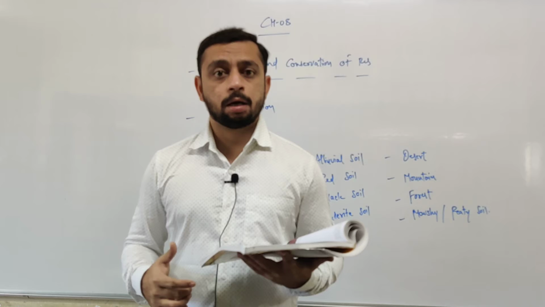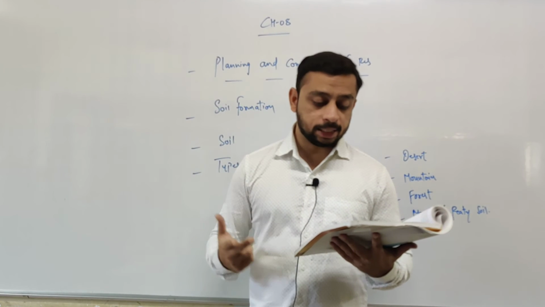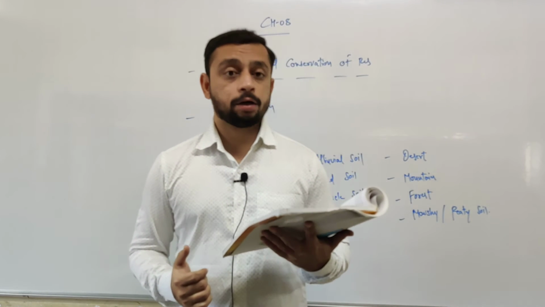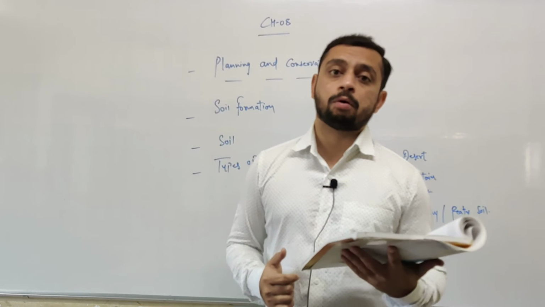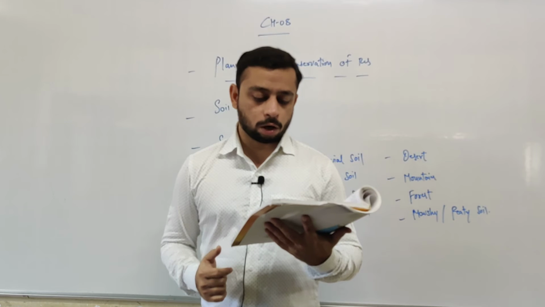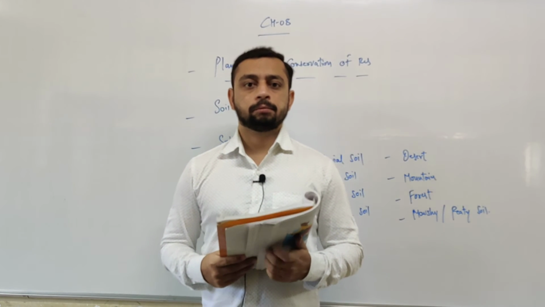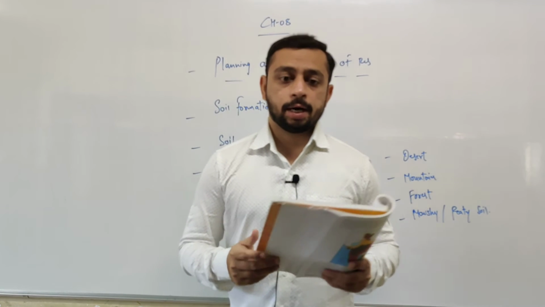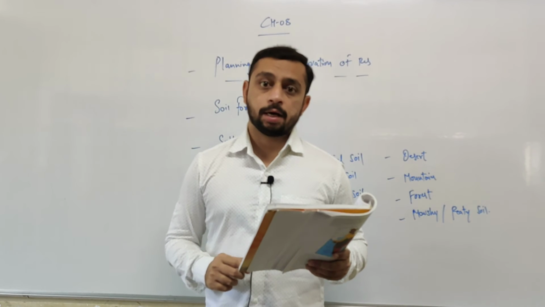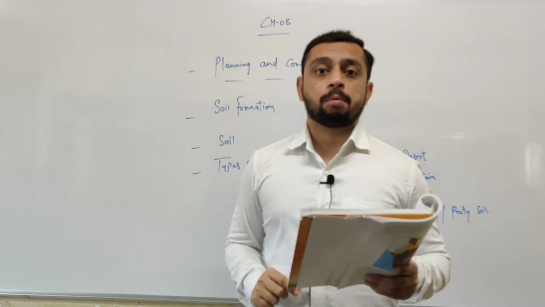Which are the crops which are being developed in this soil? Cotton, linseed, mustard, groundnut, tobacco and udad are being grown in this type of soil, right? As it is more suitable for cotton, the soil is also known as black cotton soil. Right? So that is about black soil.